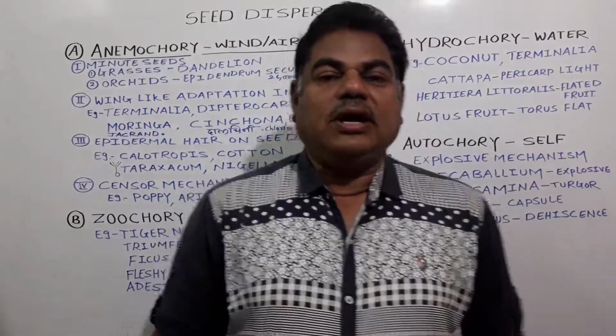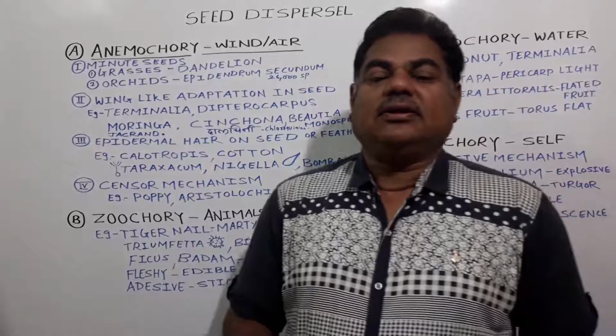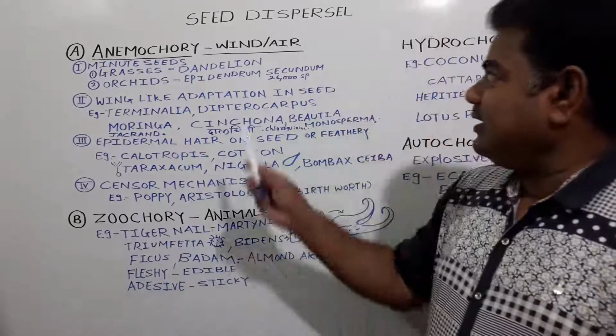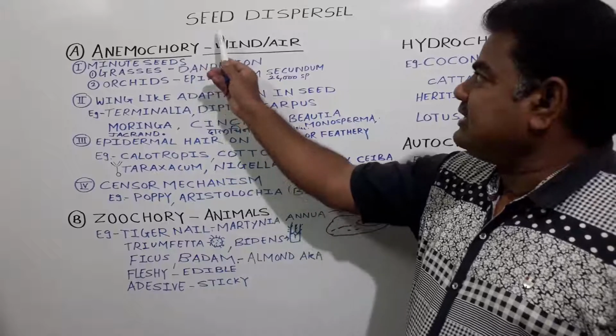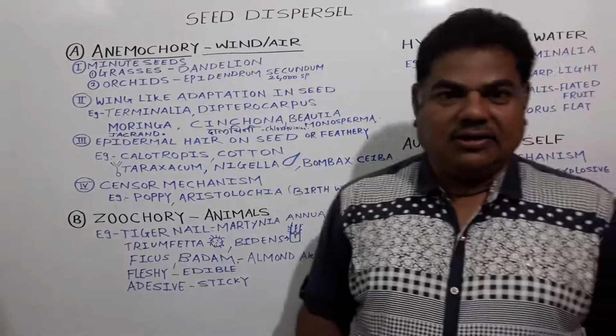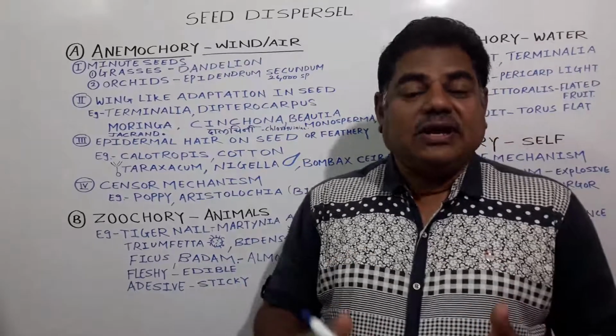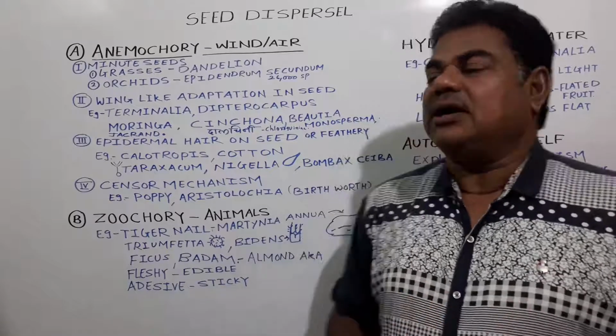Welcome to Ultimate Biology. Today we will see the topic seed dispersal under sexual reproduction in flowering plants.